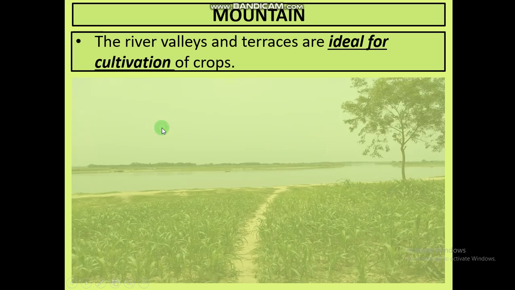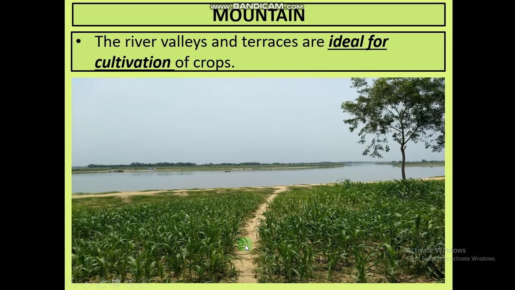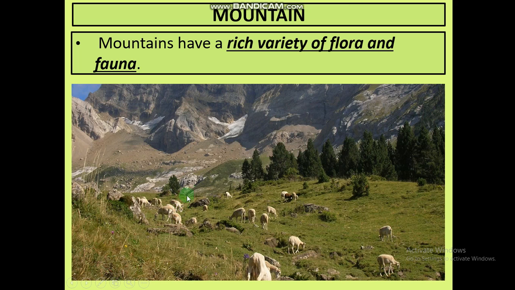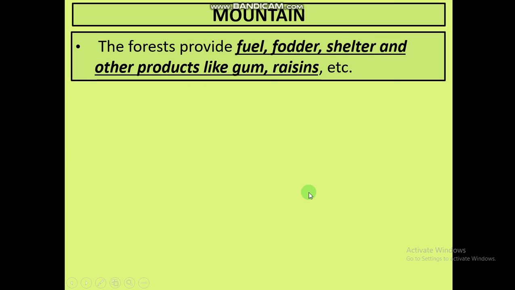Mountains, the river valleys and terraces are ideal for cultivation of crops. Where there are a lot of rivers, the areas around the river are very fertile, so it is ideal for us to grow crops in these areas. Mountains have a rich variety of flora and fauna, meaning you will find a lot of plants and animals in the mountainous region, which are good to see and attractive for our eyes also.